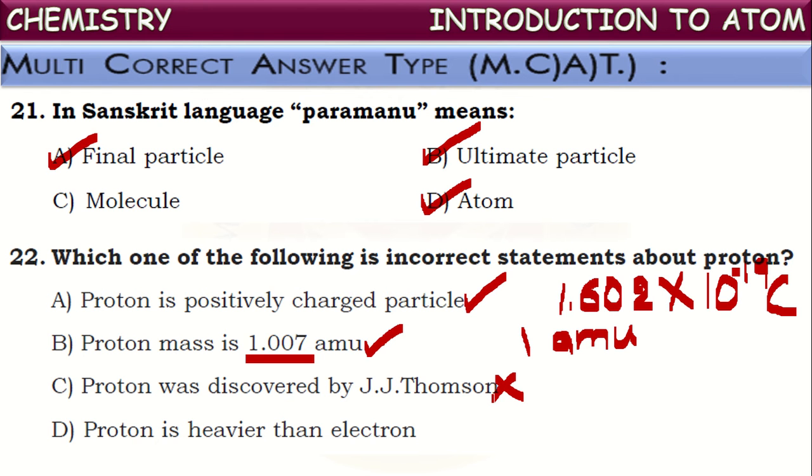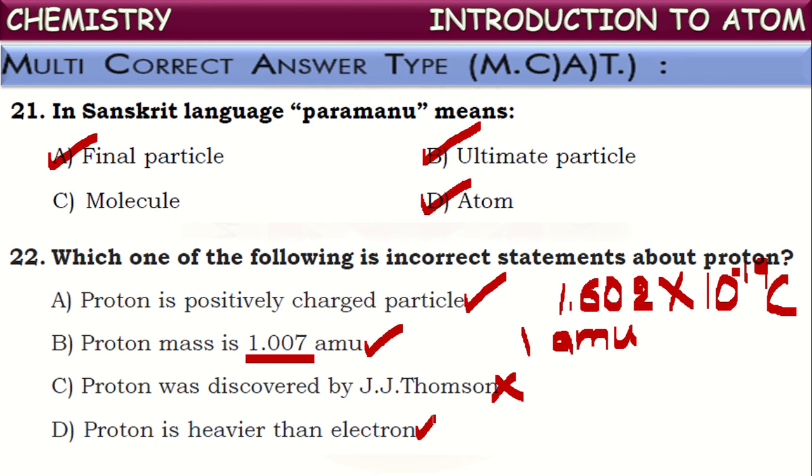J.J. Thomson first discovered electrons. After that, protons were discovered by Goldstein, not J.J. Thomson. So it is an incorrect statement. Next, proton is heavier than electron. Is it correct? Yes. Proton is much heavier than electron.